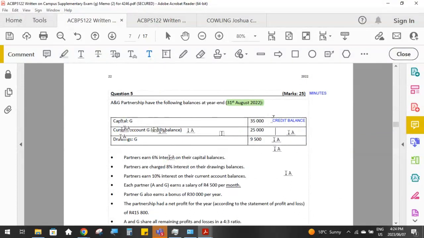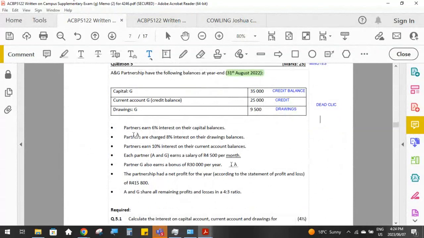And then drawings is the owner's expense account, and that's always going to be a debit. Remember our DEAD CLIC: accounts that have a carrying debit balance are expenses, assets, and drawings, and accounts that have a carrying credit balance are liabilities, income, and capital. So we've got 2 capital accounts and 1 drawings account.